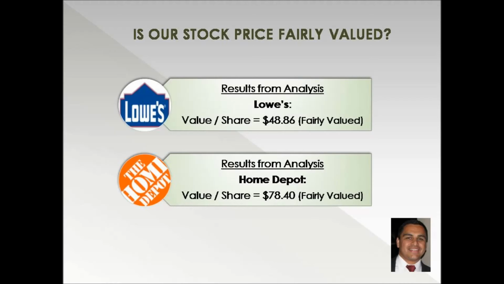Is our stock priced fairly? The closing prices for both Home Depot and Lowe's at the end of 2012 show that both stocks are extremely undervalued at $61.85 and $35.32 respectively. The analysis shows that Home Depot had a calculated value of $78.40, where Lowe's had a calculated value of $48.86. Therefore, both stocks are extremely undervalued.